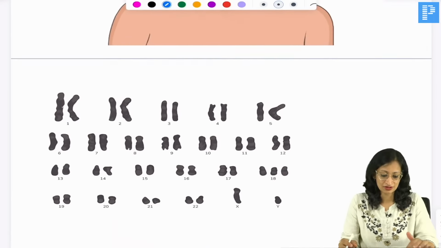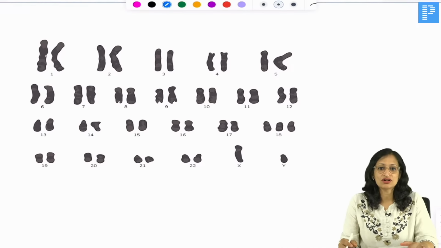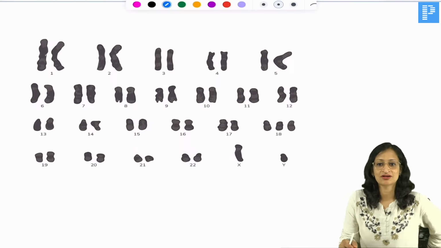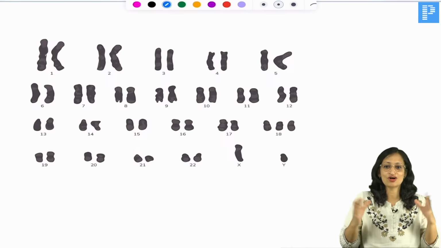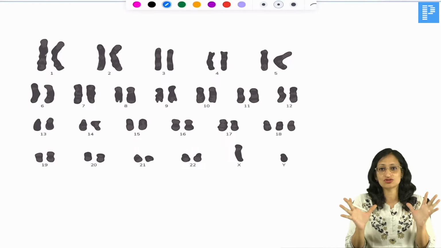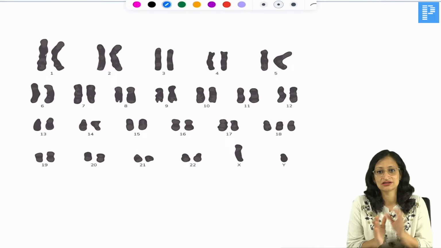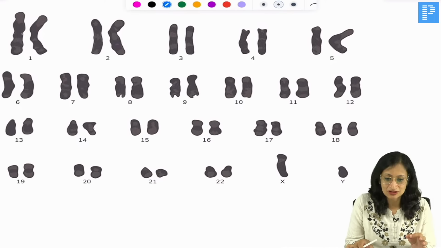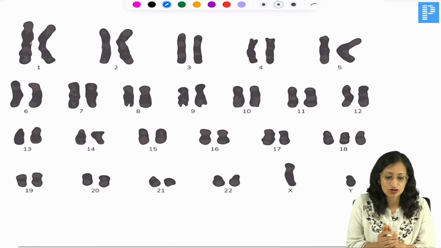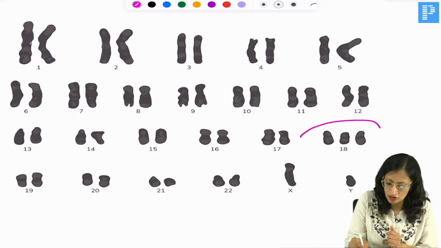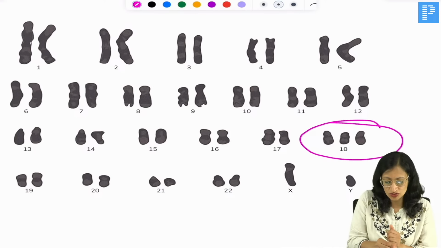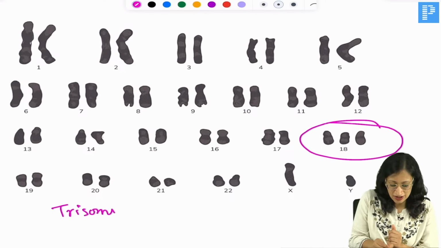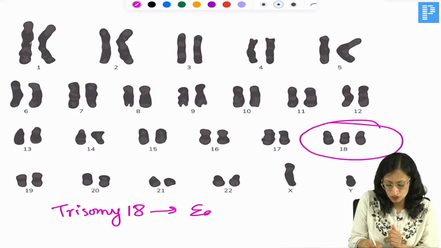Now, who will tell me what is the diagnosis based on this karyotype? Come on. We have seen a lot of karyotypes now. I am sure all of you will be able to diagnose as soon as you get one. What do you see here? There are two copies of each chromosome except chromosome 18. You have 3 copies of chromosome 18, so it is trisomy 18. Our diagnosis is Edwards syndrome.